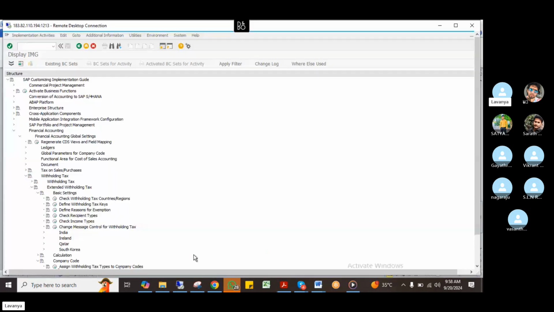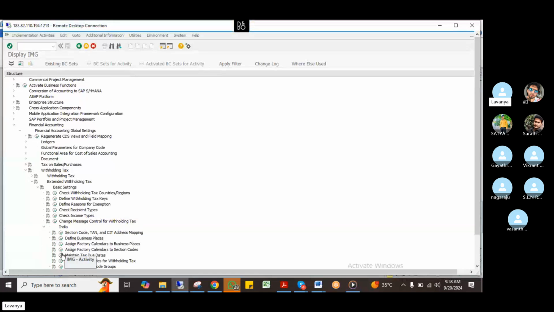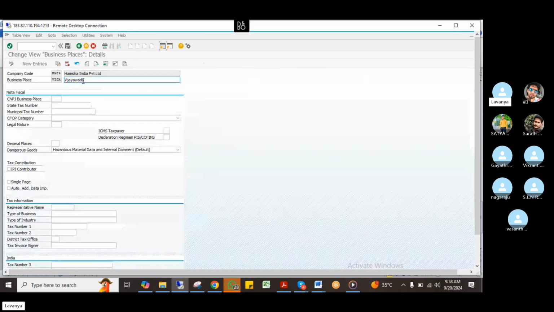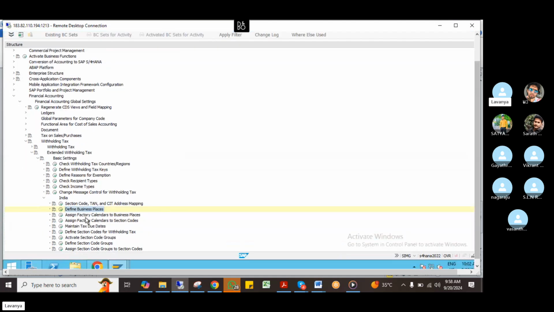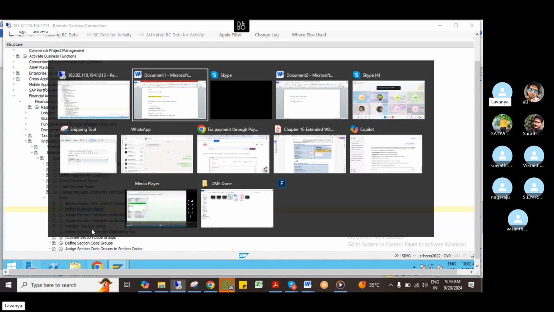So if you see here, India is there, right? If you go to define business place, I have to mention the business place I'm using for this withholding tax, like I mentioned Vijayawada, just mention like this. Section codes also you have to mention under this business place only. And tax due dates also you have to mention, and tax calendar also. These are the two steps I have to mention here in the configurations.